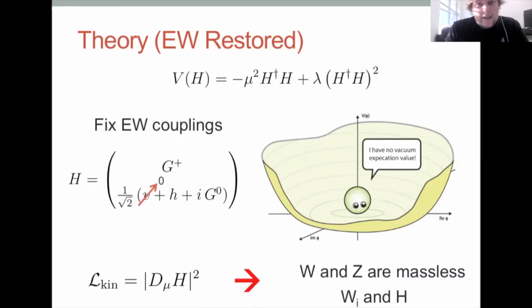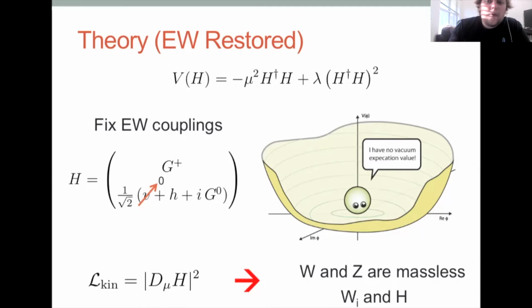So let's talk about the electroweak restored phase, which is to say that we fix the electroweak couplings g and g prime, and then we take the limit as the VEV goes to 0, and so the Higgs no longer has a mass. What this does is it means the W and Z no longer get a mass from the VEV, so the W and Z are also massless, and the fermions are all massless, and really you should be thinking about the SU(2)_L W's rather than W and Z, and you should be thinking about the Higgs as a doublet rather than a scalar.